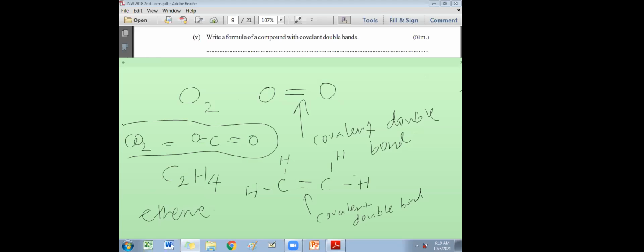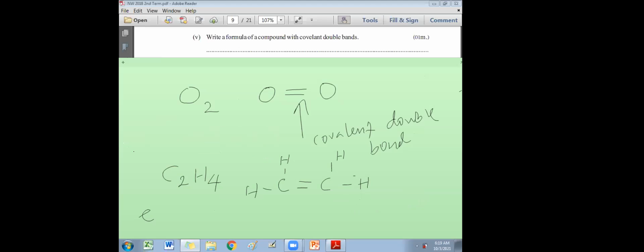CO2. Right? So here also you have a covalent double bond. Understood? Please copy down this. These are the possible: CO2, carbon, double bond, oxygen. Here also around carbon there are 4 bonds. The previous one also had 4 bonds around carbon. So this is a covalent double bond. Right? Here also you get a covalent double bond. CO2.